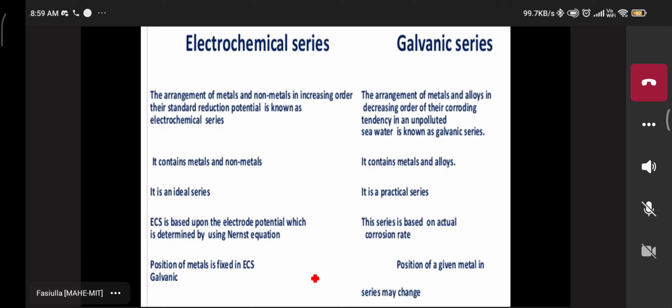Yes? Alloy is a combination of 2 metals. Very good. Example? Brass. Tin. Steel. Brass, steel. Very good. In brass, what are the compositions? It will contain two different metals.